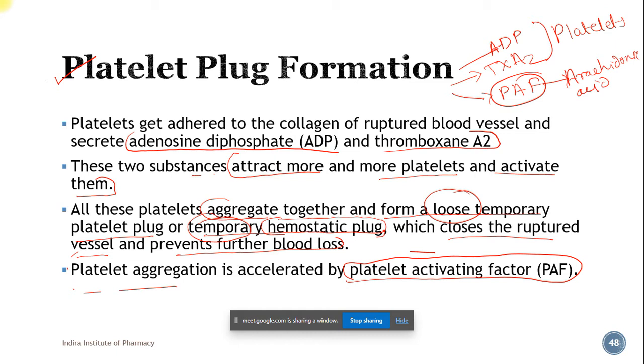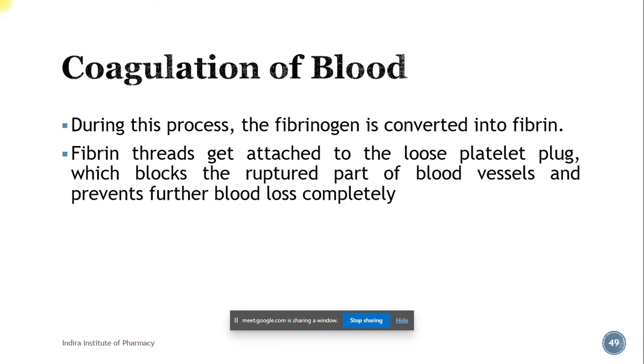So the next stage of hemostasis ensures that whatever loose plug has been formed is held together till the tissue is healed. The next is the coagulation of the blood. During this process, fibrinogen is converted into fibrin. You should understand that fibrin is a thread-like structure. This thread-like structure holds the platelets together.